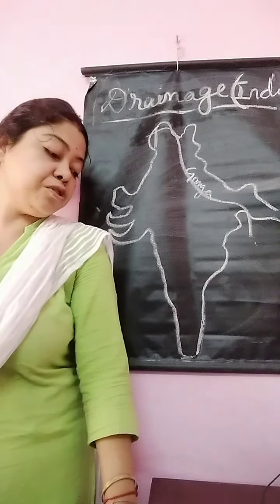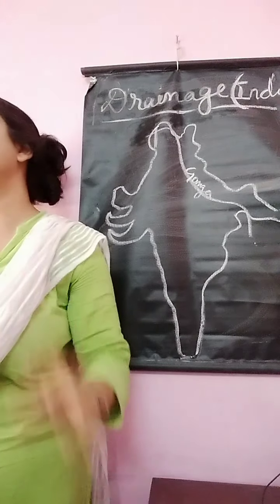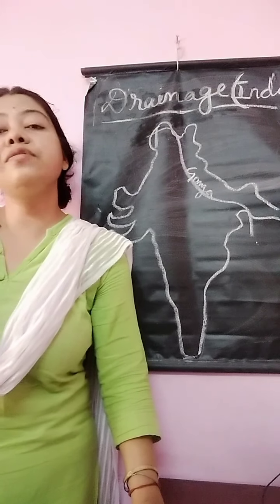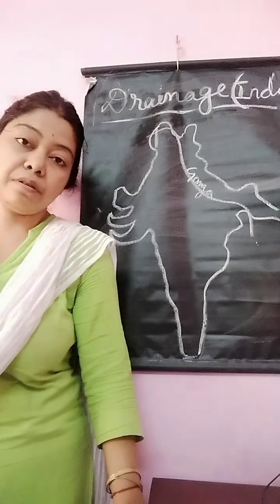Majuli is the largest riverine island on the Brahmaputra river. This is about the Brahmaputra river.